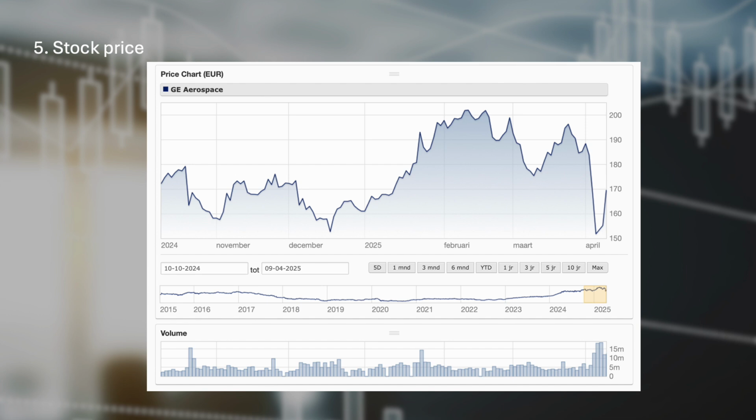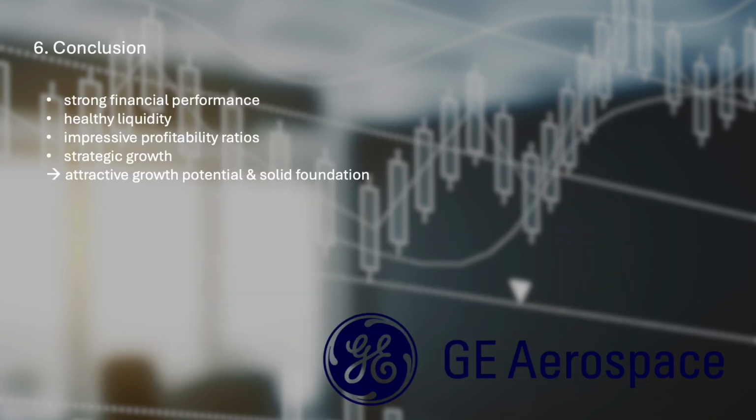Finally, we take a quick look at the stock price. GE Aerospace shares have shown a clear upward trend from 2015 to 2025. However, recently the stock showed a temporary decline, but in the last month we see a renewed rise in the share price. This is probably due to an important strategic development, namely the long-term contract recently concluded with MTU Maintenance.